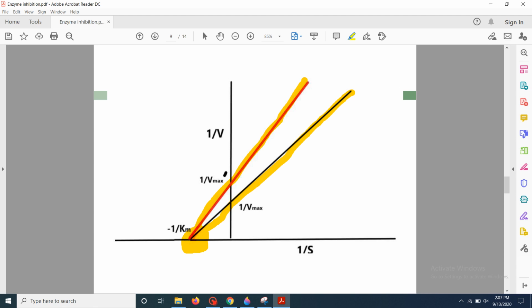Here is the Km value. It is same for both the reactions, but the Vmax value is different. One Vmax is here while the other is here. So it can be seen that the Vmax value is lower in the case of addition of non-competitive inhibitor. So I think it is clear to all of you.